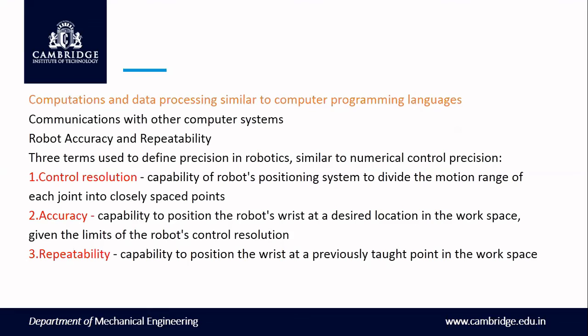Or we can program it to pick from point one, drop to point two, pick once again from point two, and drop to point one. In that case, the robot will do its intended work with repeatability. If out of 100 things, 3 to 4% or so are in error, you are not supposed to use robots. Normally in robotics the repeatability will be very high, and the accuracy will be very high. This is the basic introduction regarding the robot.